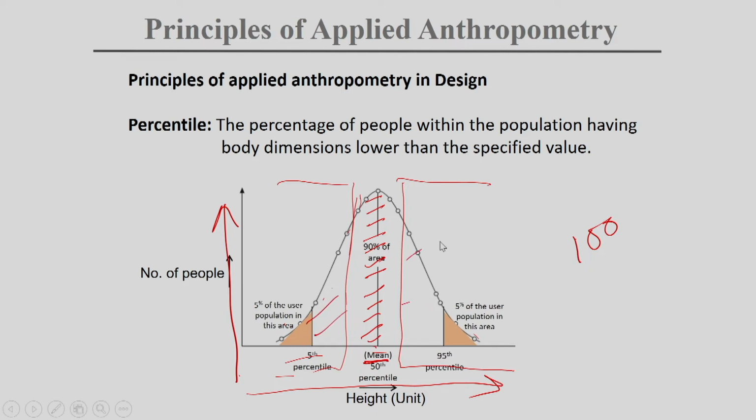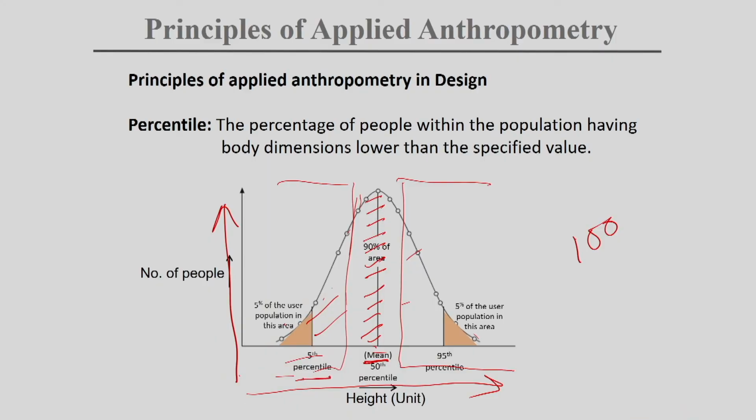That is why, when we are making any design and considering the principles of applied anthropometry, we are usually not considering the average. We are considering the 5th percentile or 95th percentile. What is the 5th percentile and 95th percentile? When we approach from the 50th percentile, or the average, as it is a normal distribution curve, we have 50% data here and 50% data this side.